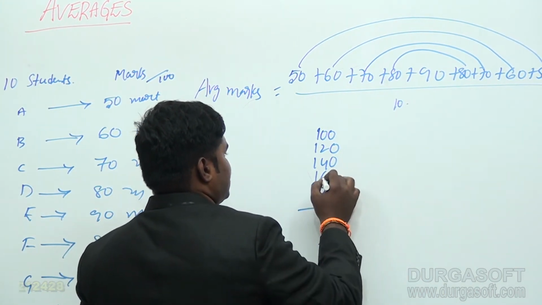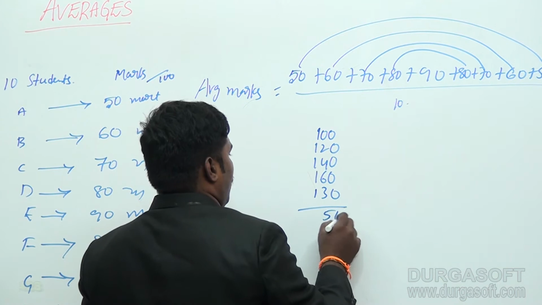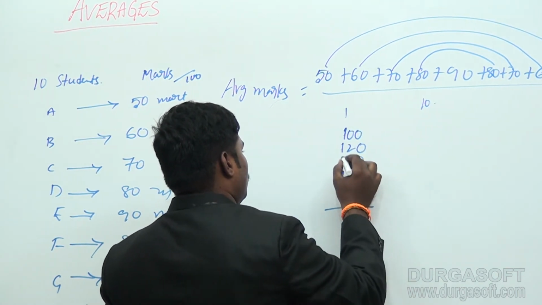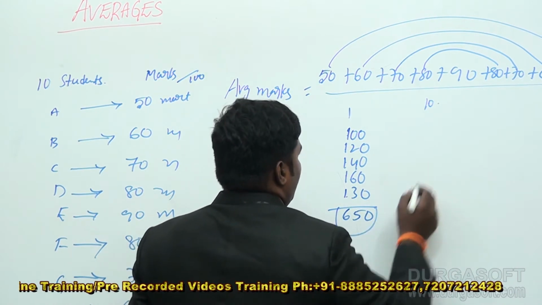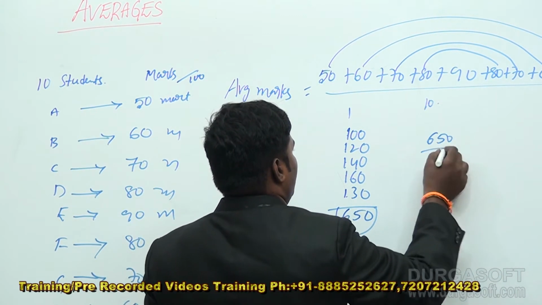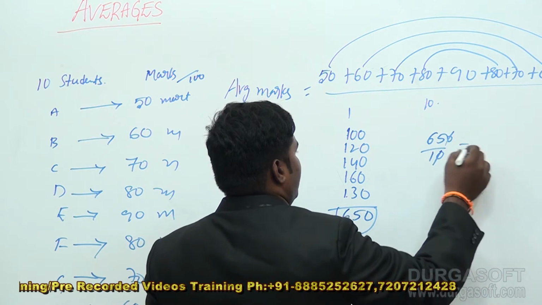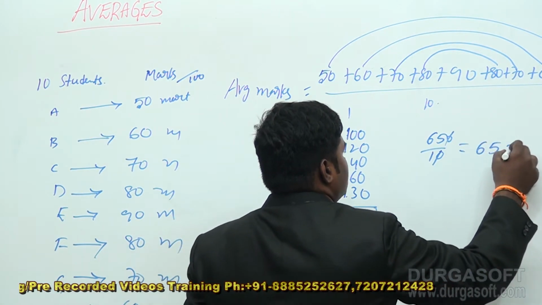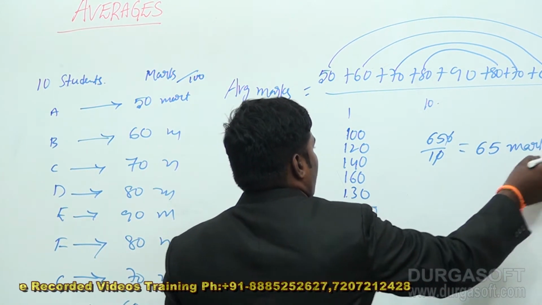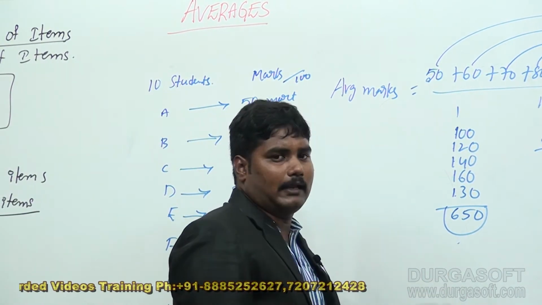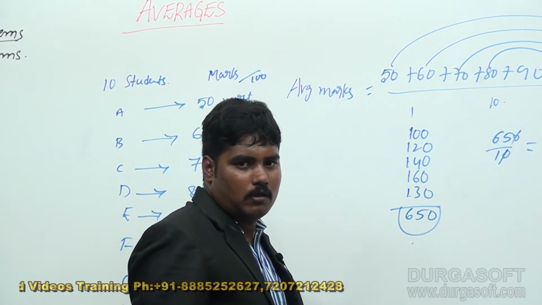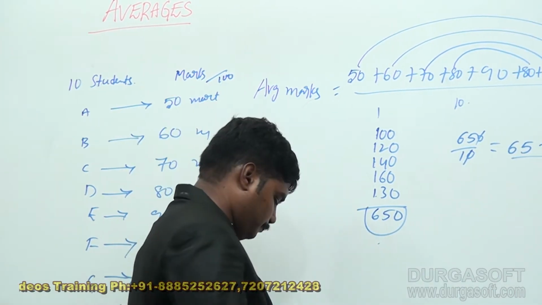Totally it comes to 650 by 10. Each person got an average of 65 marks. Am I clear to all?